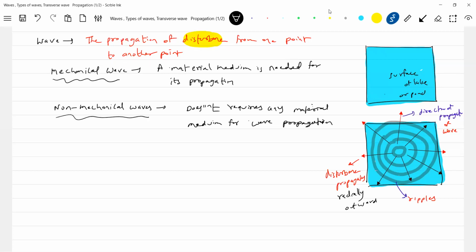Several examples of mechanical waves are there. Sound wave: can we speak in vacuum? Not possible, so sound wave cannot propagate in vacuum. Then wave on a string, wave on a rope, and surface wave on water. A non-mechanical wave is the EM wave, the electromagnetic wave.